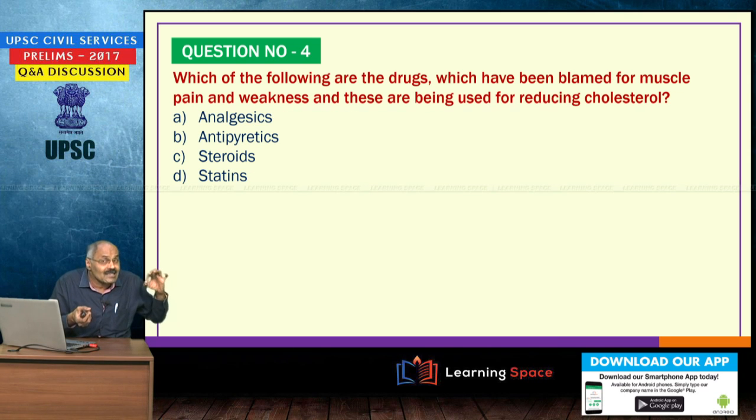Which of the following are the drugs which have been blamed for muscle pain and weakness, and are being used for reducing cholesterol? Quite frequently during the year, these are in the news, that is the statins. So, statins are in the news and they are being used for reducing cholesterol, right.